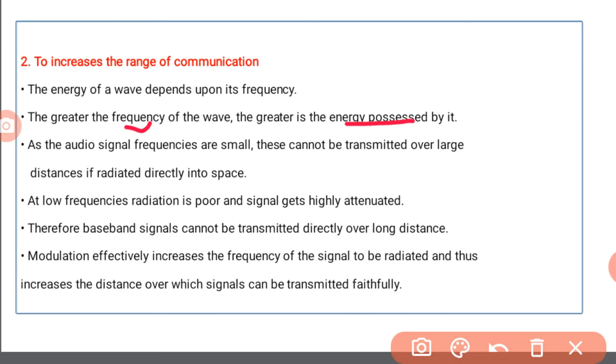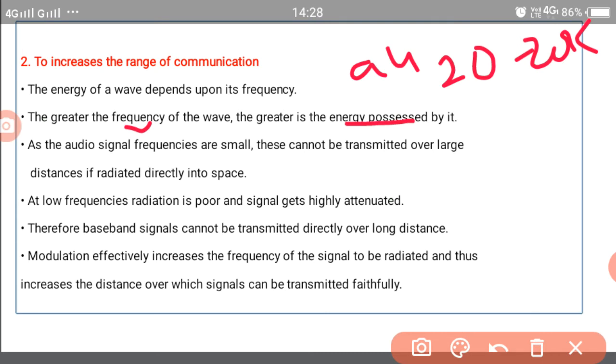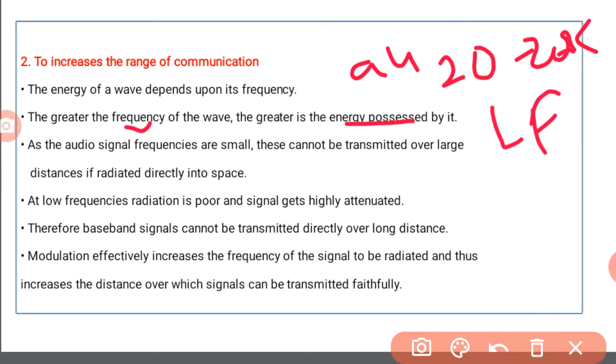As the audio signal frequencies are small, these cannot be transmitted over large distances if radiated directly into space, because audio frequency is only the 20 Hz to 20 kilohertz range. Those are low frequency signals. When we transmit these low frequency signals directly into space, the efficiency is less.